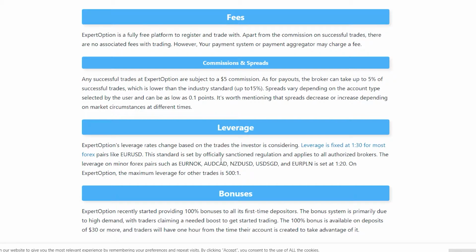The leverage on minor forex pairs such as EUR/NOK, CAD/NOK, NGD/USD, USD/SGD, and EUR/PLN is set to 1:20. On ExpertOption, the maximum leverage for other trades is 500:1.